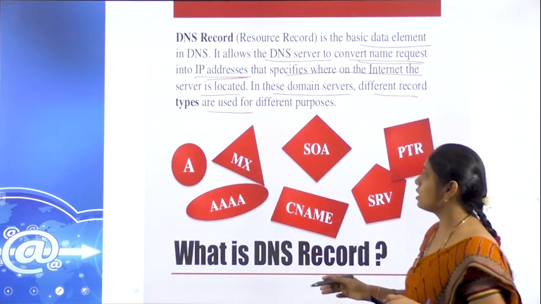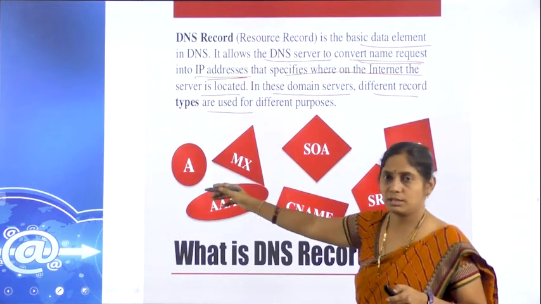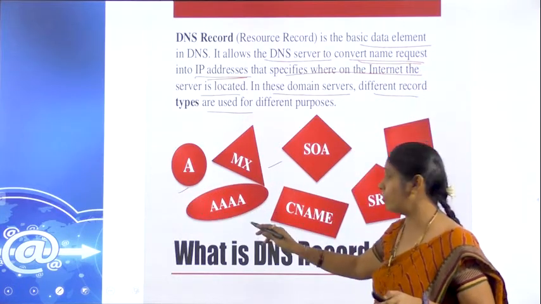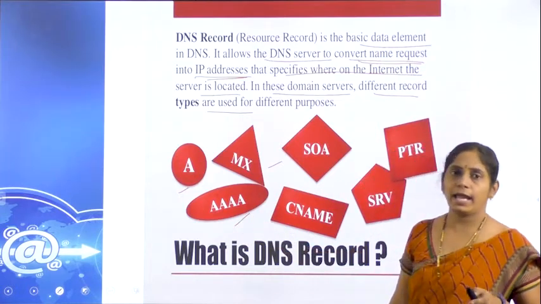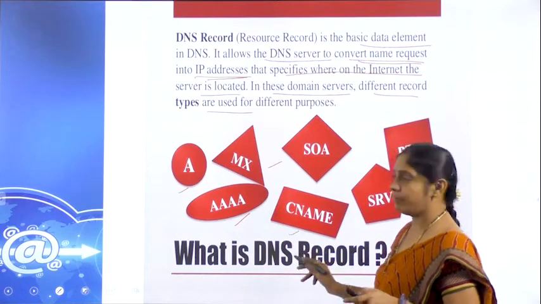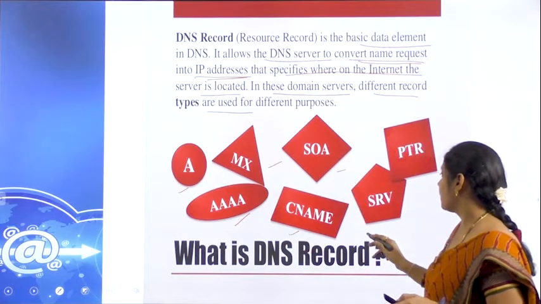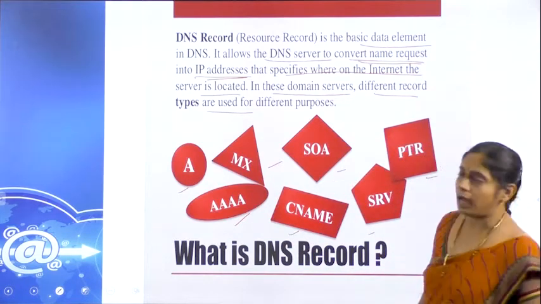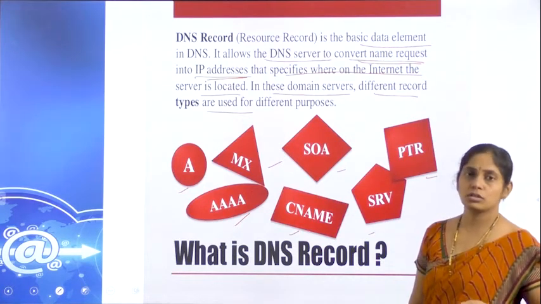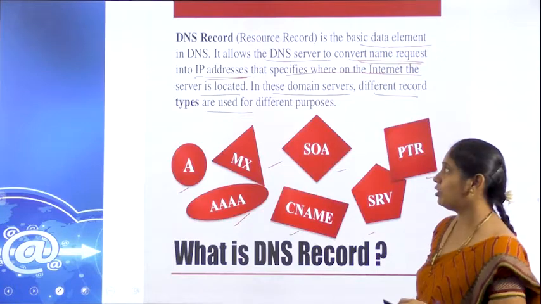Some of those are: A is one of the resource records, MX is another form, AAAA is another record, CNAME, SOA, SRV, PTR. These are some of the resource records. Now let's talk about them one by one.